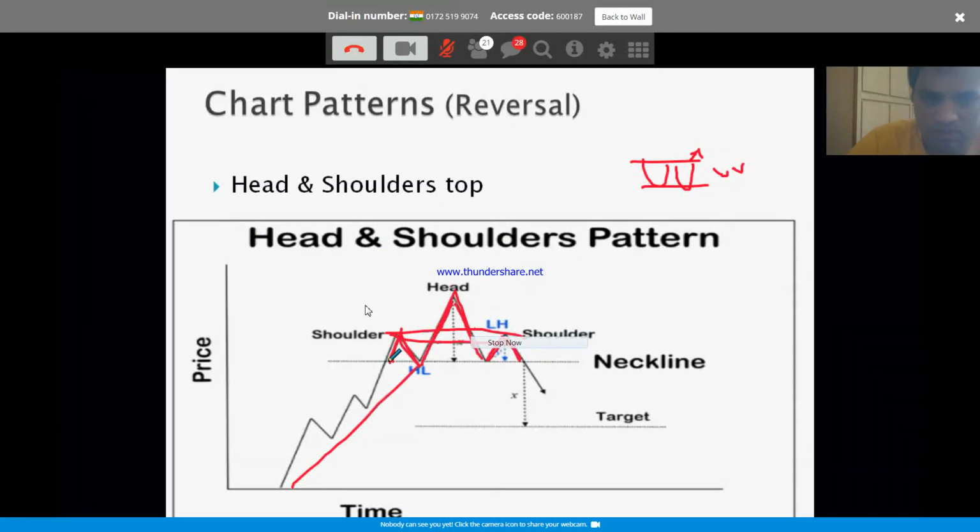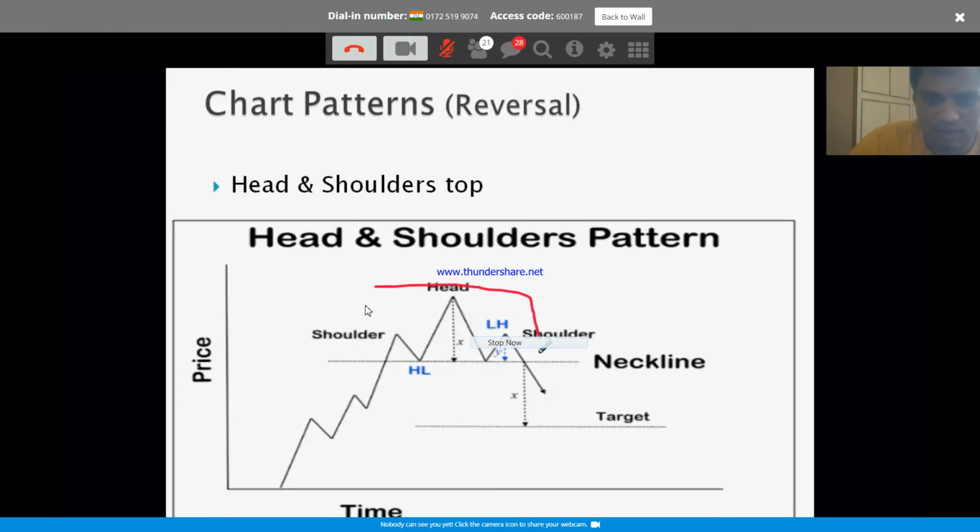Okay, let's just discuss this. The left shoulder is formed, a head, and the right shoulder. This is referred to as a neckline. The moment the neckline is broken, right? The moment the neckline is broken, you look for a short entry. See, all this formation is telling you something.